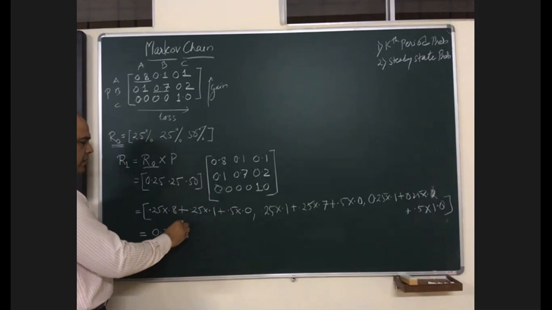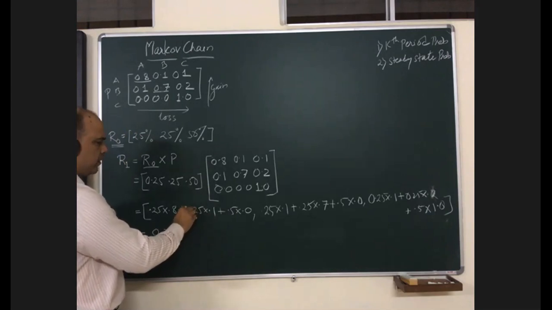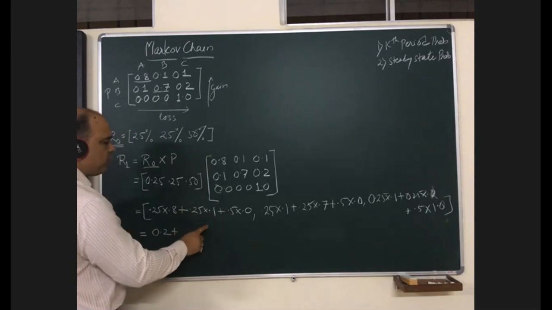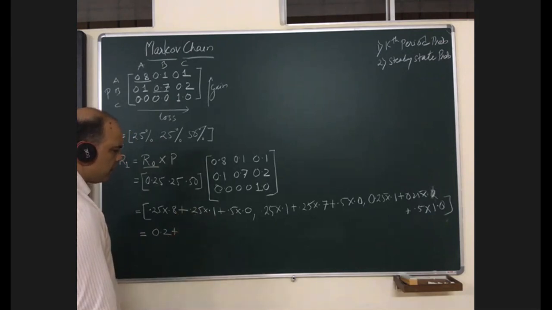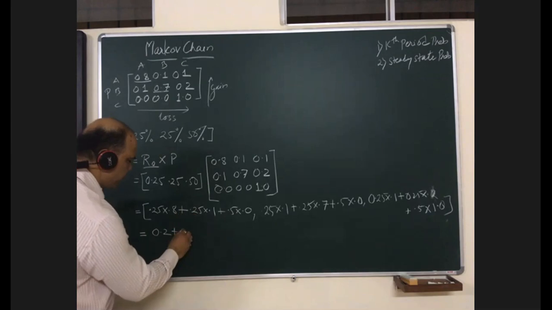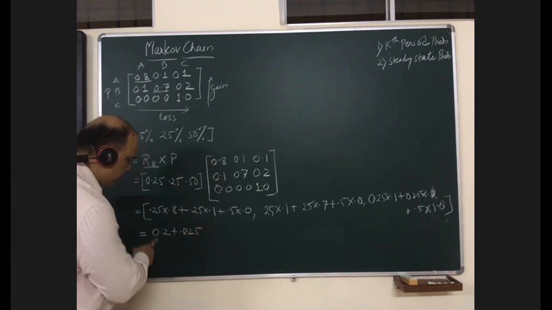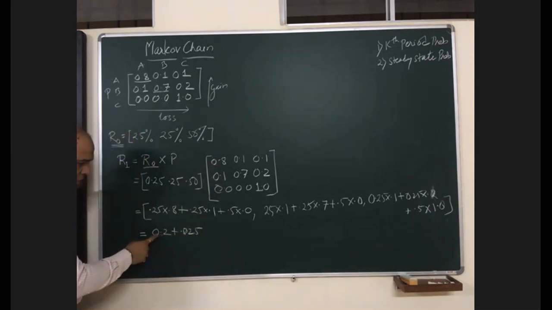Make it fast. Or shall I do it? 0.25 into 0.1 is 0.025. 0.025. And this is 0.2. Are you sure? This is 0.2.